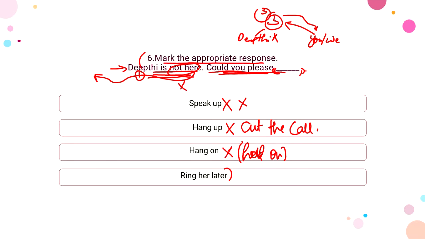So ring her later here would be the correct option, as we know that Dipti is not available, right? And like Dipti is somewhere out, so the third person would say to us, could you please ring her later. So instead of wasting our time by saying hang on, ring her later here would be the correct response for this phrase, right? So yeah, option D should be the correct option here. So then let's move on.